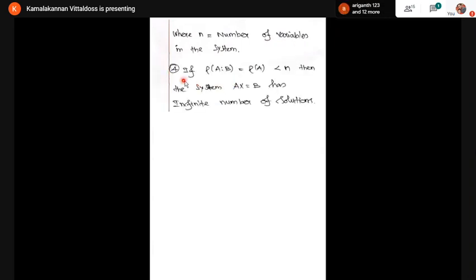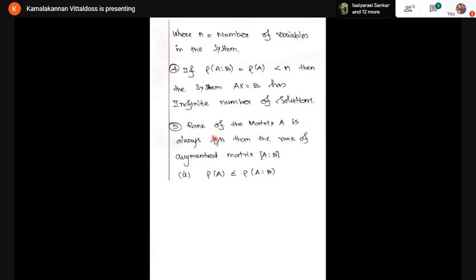Fourth point. Suppose the rank of [A, B] is equal to the rank of A. Listen carefully, the ranks are equal but less than n. In the last case, it is equal to n. Here it is less than n. If it is less than n, the system has infinitely many solutions. If it is equal to n, it has a unique solution. If it is less than n, it has an infinite number of solutions.